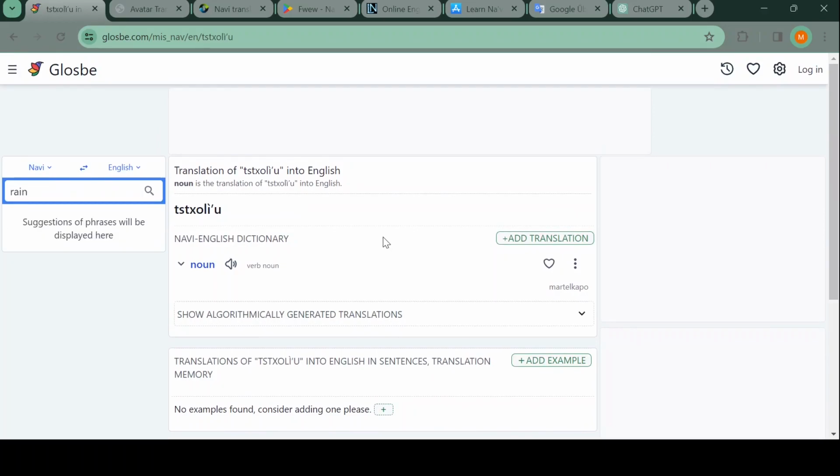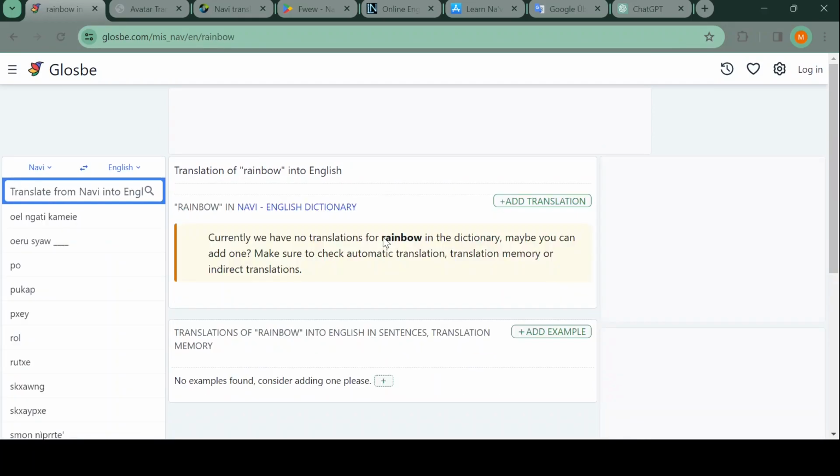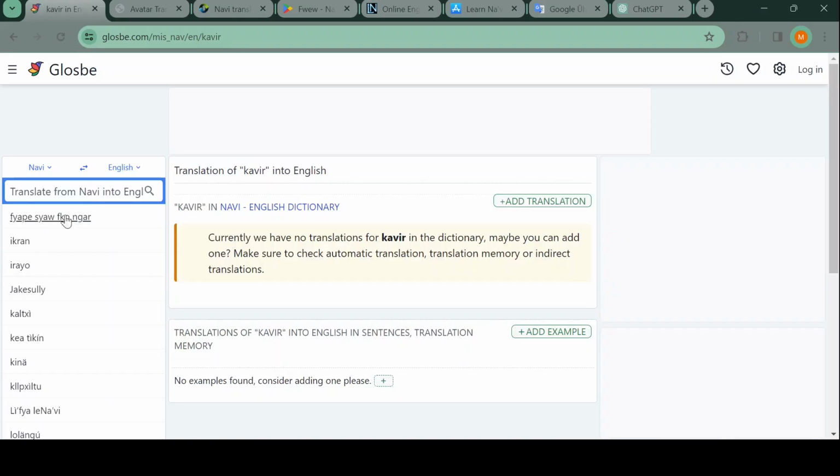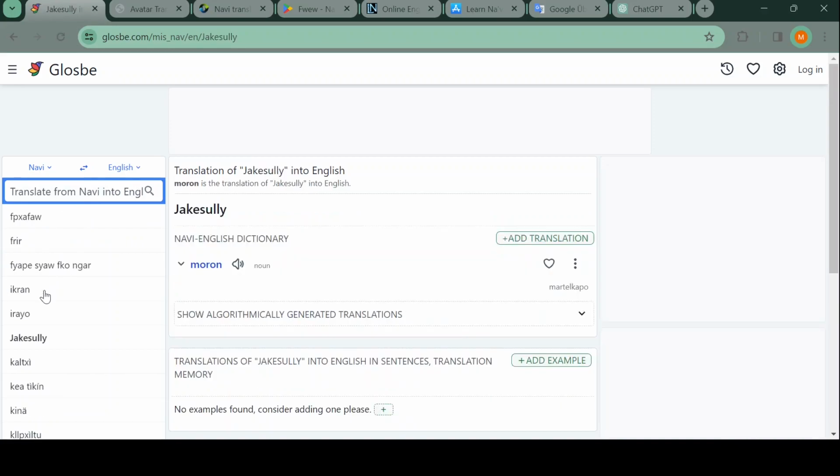Do they update this? Rainbow. Let's see. Nope, they don't have anything for rainbow. I think rainbow was caviar. I haven't learned the new words yet. I know it's very bad. They have Jake Sully in there. Very interesting. No, Jake Sully does not mean moron. Wait, I think in a very old version of a dictionary that was actually in there like that. Maybe it does actually use a very old dictionary file for this and hasn't updated it since.